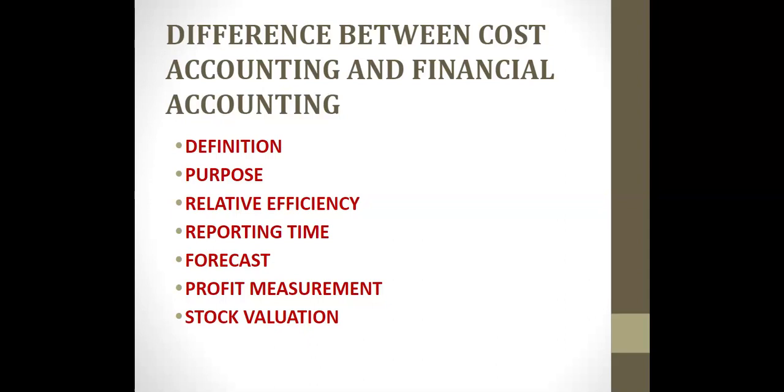Now, the fourth one is reporting time. It is frequently prepared and monitored accordingly in the case of cost accounting. But in case of financial accounting, it is reported mostly at the end of an accounting period. So usually we will prepare trading profit and loss account for the year ended, right? Now, forecast. Here in cost accounting, budgeting makes forecasting possible, but in financial accounting, it cannot be forecasted.